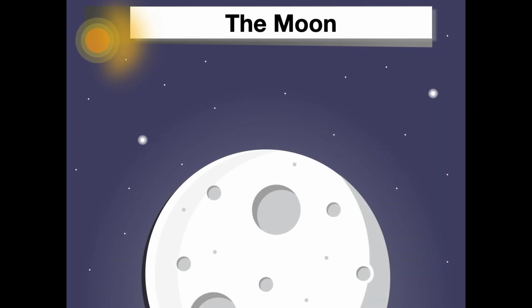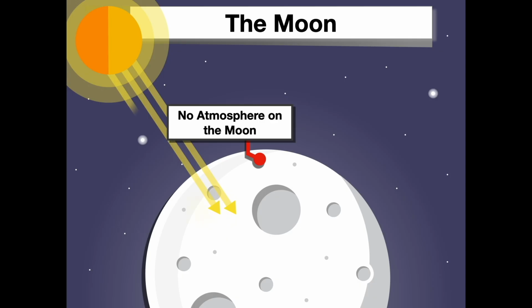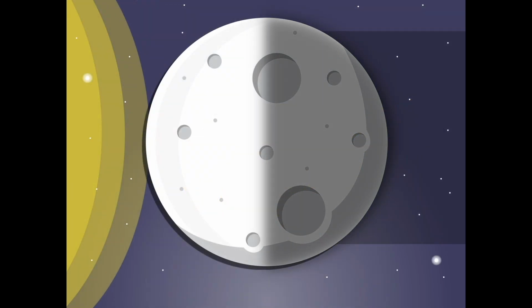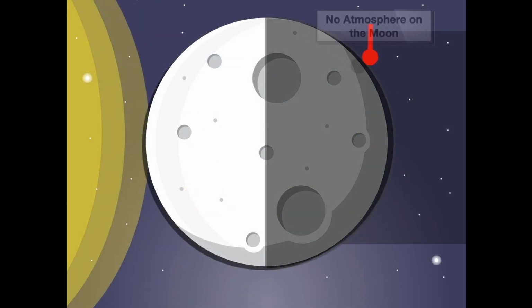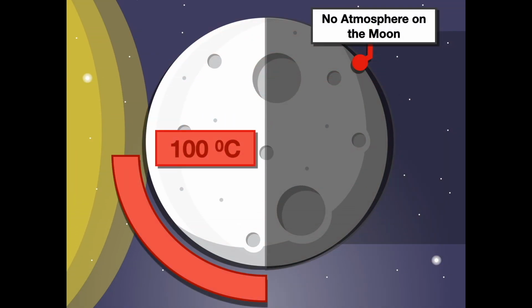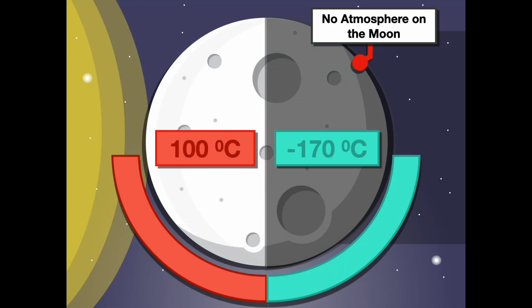Now, without the greenhouse gas effect, look at the surface of the moon, which does not have an atmosphere. The reason that the moon fluctuates in temperature is because all of the sunlight is reflected back into space. So if we look at the surface of the moon over the course of the day, because there's no atmosphere, the side that faces the sun is going to reach temperatures of 100 degrees Celsius. And as it goes through the dark side of the moon, it's going to reach temperatures of negative 170 degrees Celsius. This is not really sustainable for a stable biosphere.